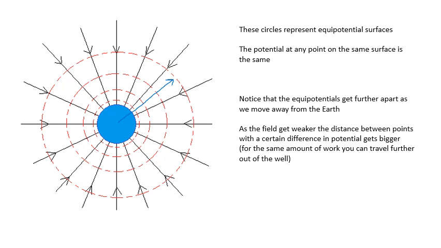Why do they get further apart in this non-uniform field? Because if you do a certain amount of work moving away from the Earth, because the field gets weaker and weaker, you'll be able to travel further for the same amount of work. Yeah, for the same potential difference, it will be over a bigger distance. Okay? Because dV/dr will be getting smaller because the field is getting weaker.